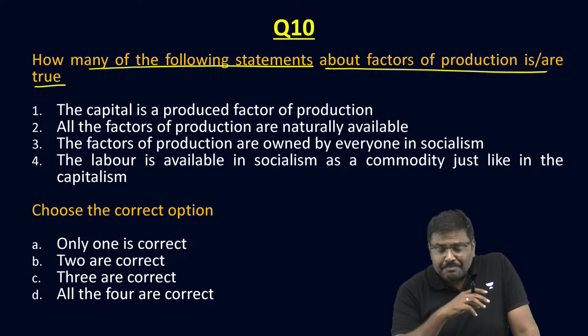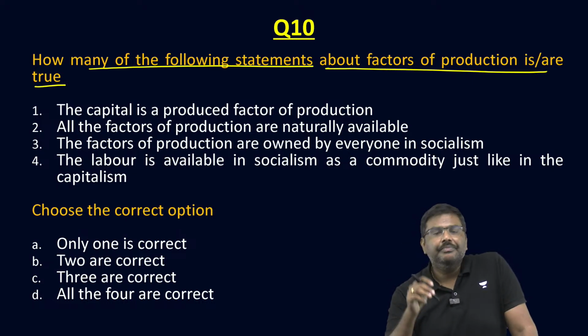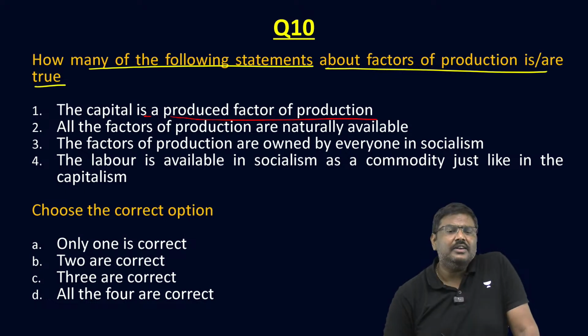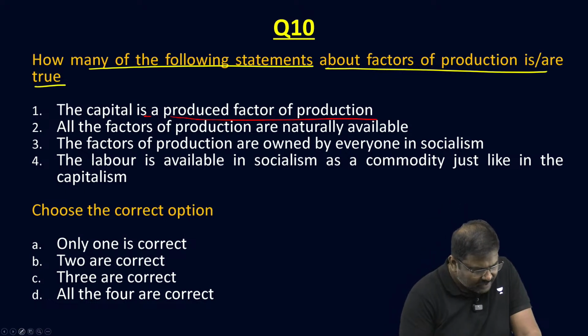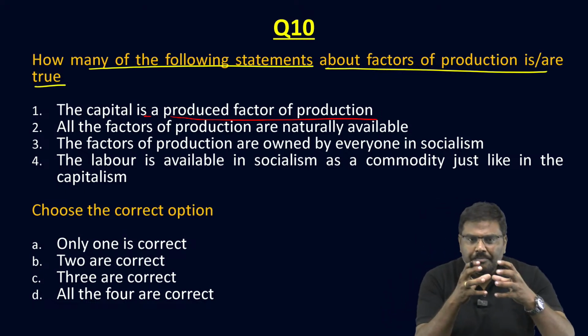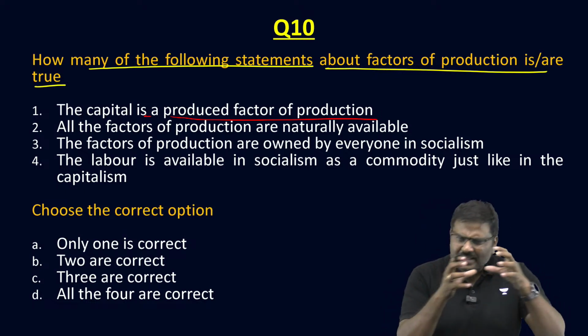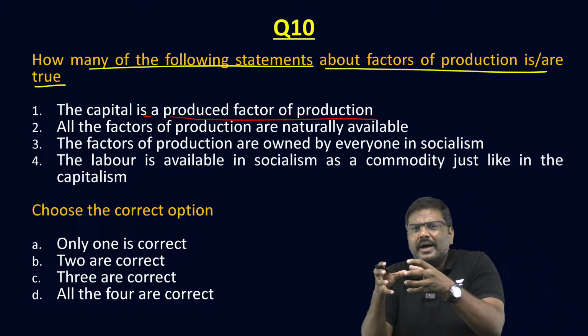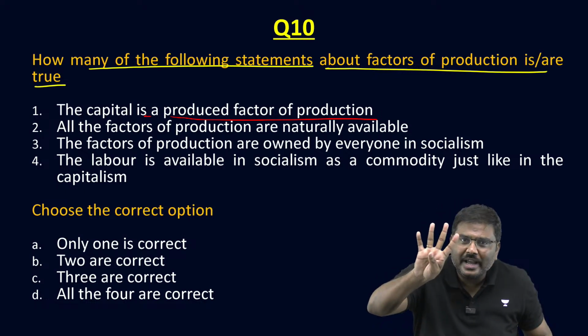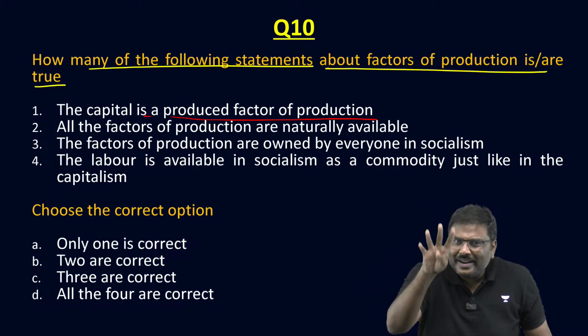The capital is a produced factor of production. Let me know. Right? What do you mean by factors of production? Essentially, whatever inputs you require to produce, these are classified into 4 types.